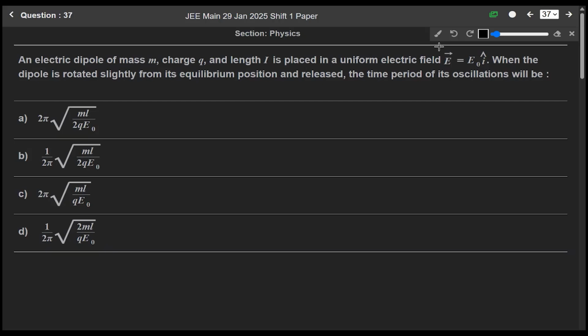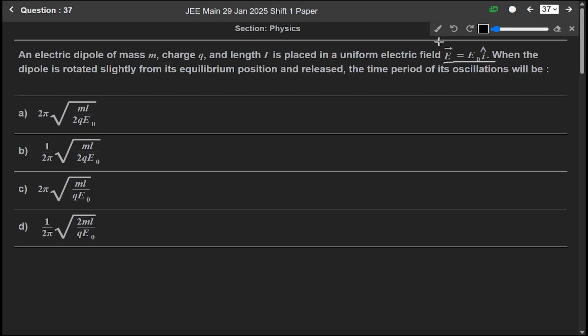Now question 37. An electric dipole of mass m, charge q and length L is placed in a uniform electric field E equals E naught i cap. Since it is i cap, it means the electric field is in the x direction. Let us say this is the x direction. When the dipole is rotated slightly from its equilibrium position and released. Let us say this is an electric dipole which is placed here, it is minus q and here it is plus q, and its mass is m. And if it is slightly rotated and then released, then the time period of the oscillation will be,